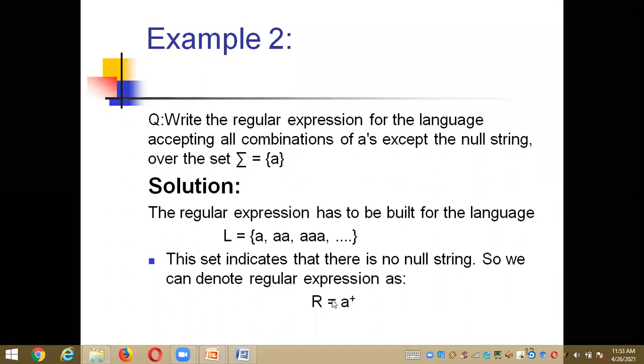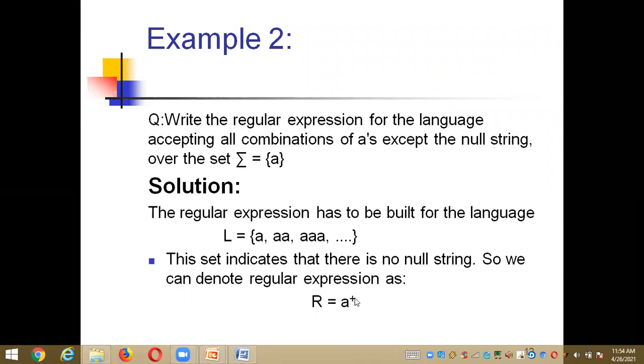Why it comes under the positive closure: whatever expressions we describe should be acceptable by the language, and those languages should be acceptable by the finite automata. Actually that's the meaning of a regular expression, isn't it? So by satisfying this meaning of the regular expression, this is the way of denoting the expression for the given question: a plus, the positive a. If you don't put plus, nothing will happen. If you put only a, the language does not accept the null string, so it starts with an a and it should be defined like this, right?